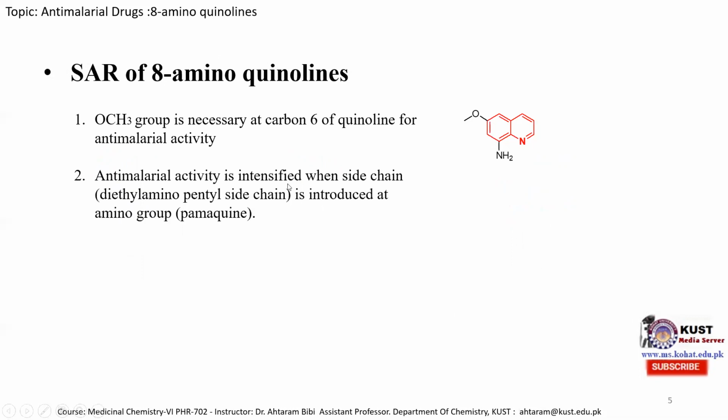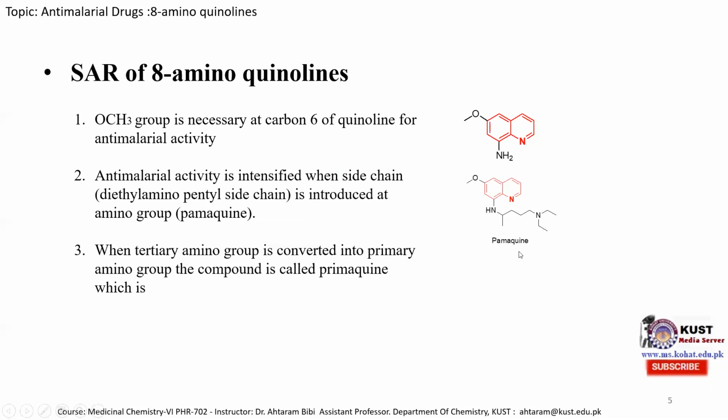Anti-malarial activity is intensified when diethyl aminopentyl side chain is introduced at amino group. At this amino group, when we introduce a side chain, then we obtain a pamaquine molecule, and it have good intensified anti-malarial activity as compared to the 8-aminoquinoline. So this is the first derivatives of 8-aminoquinoline, which is used as an anti-malarial drug.